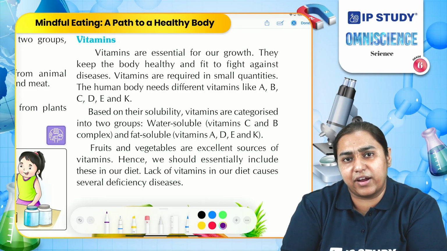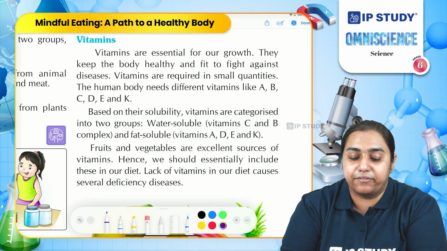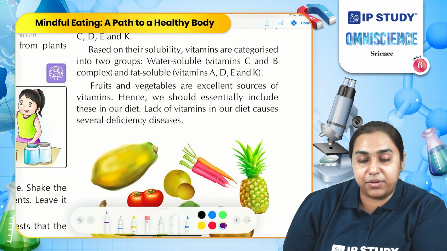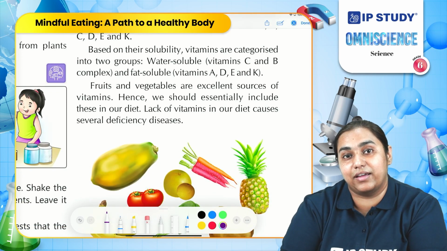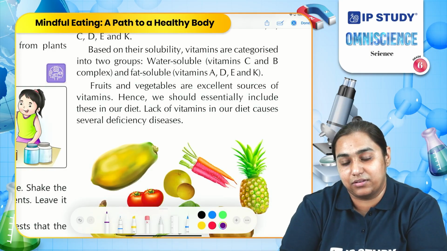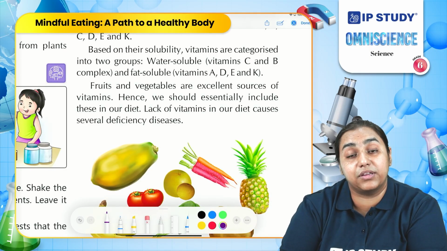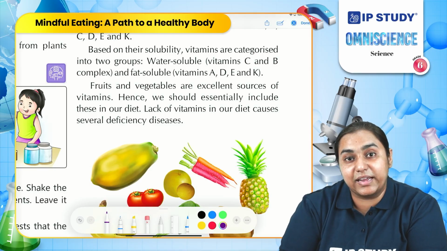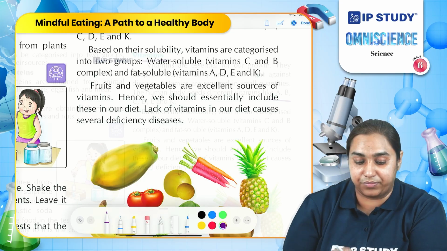Where do we get vitamins and minerals? Well, we get vitamins and minerals from vegetables and fruits. That is why you are asked to eat so many fruits and vegetables. They are a rich source of vitamins and minerals, and if you do not include milk, vegetables and fruits in your food, then you get various kinds of diseases.